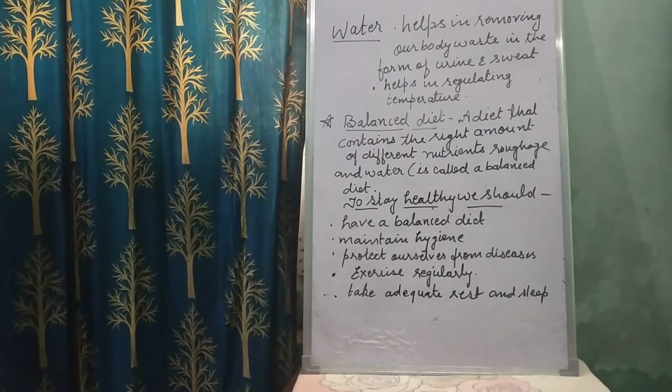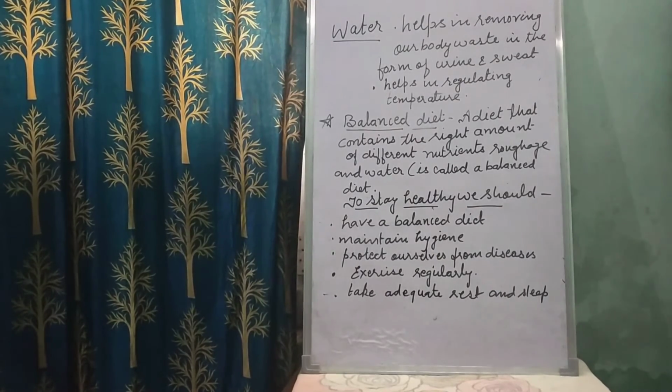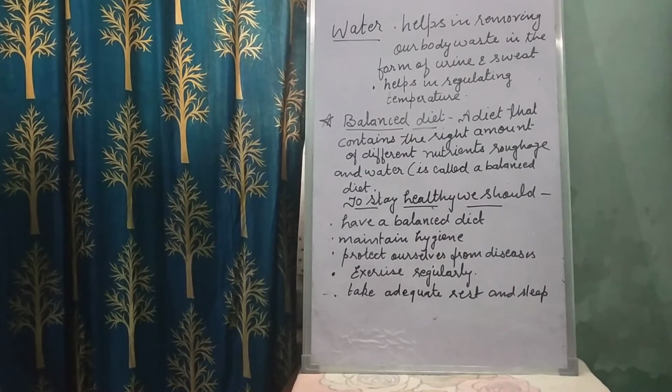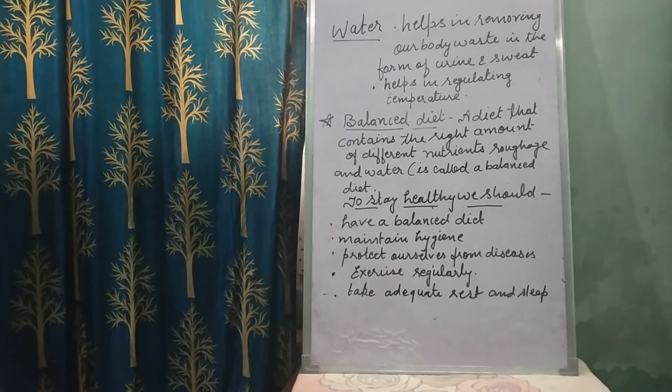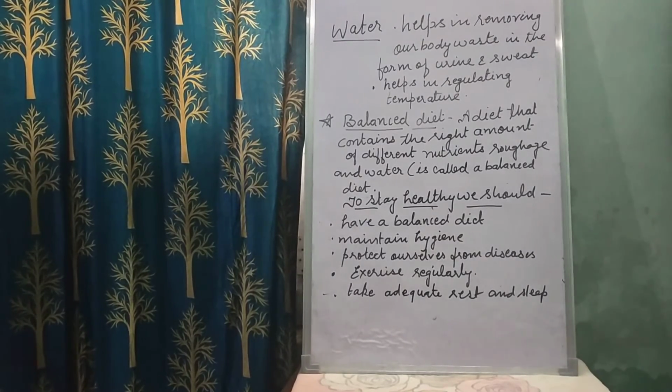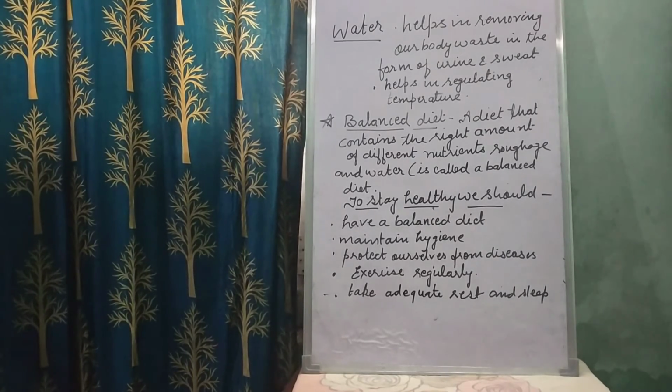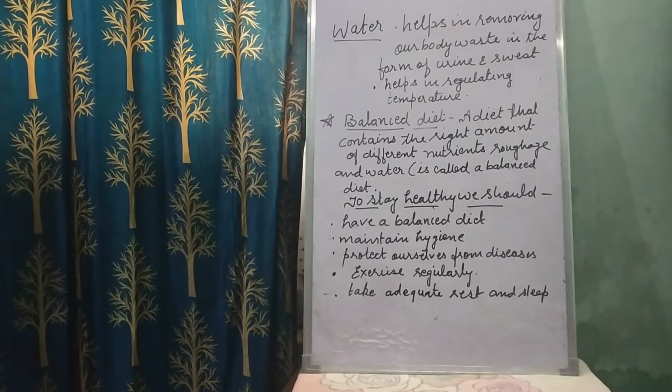So healthy means you have to do a lot of exercise, and keep yourself fit by eating a balanced diet where all the nutrients are present. Plus the exercise keeps the body and mind both fit and healthy. So to stay healthy, first of all, we should have a balanced diet where all the 5 components should be present.